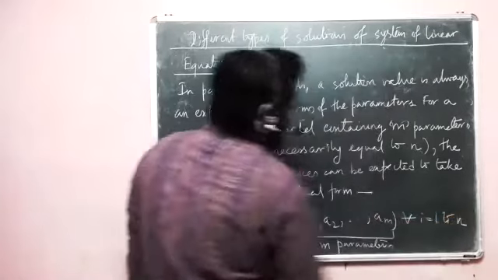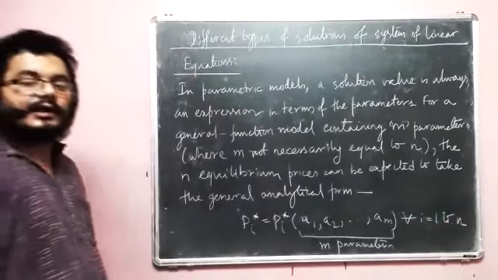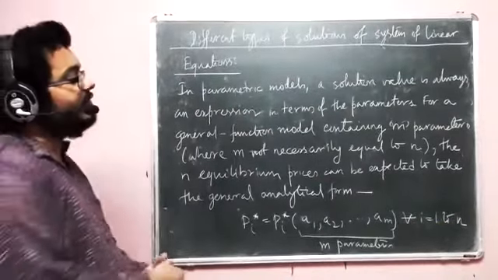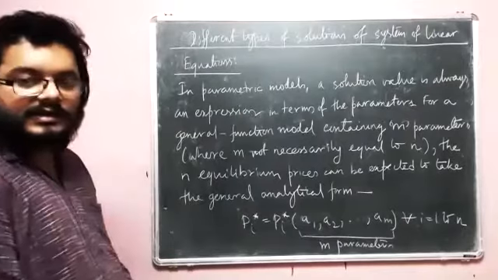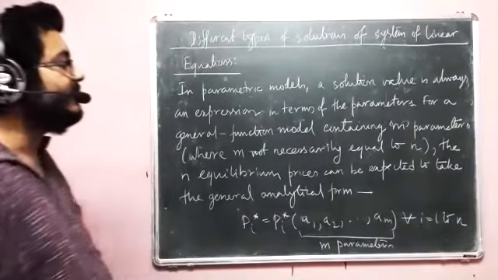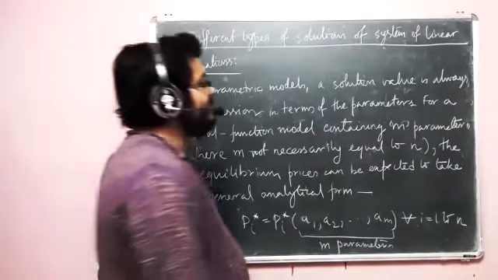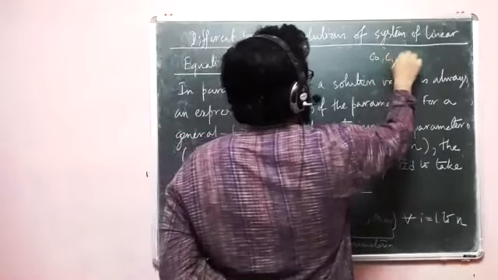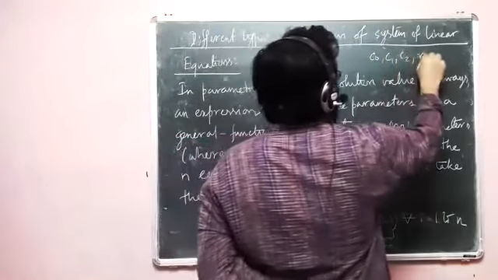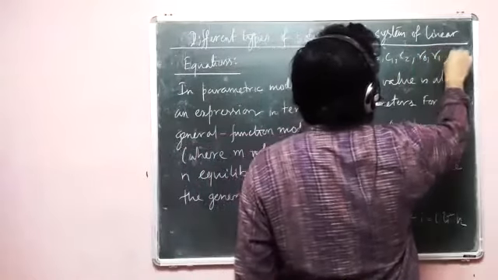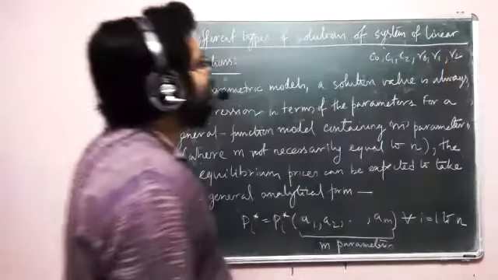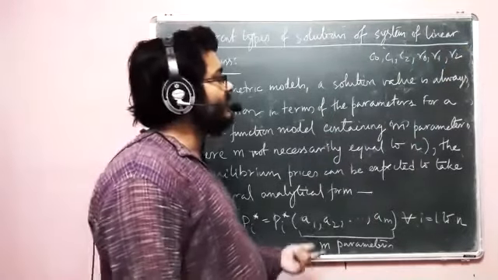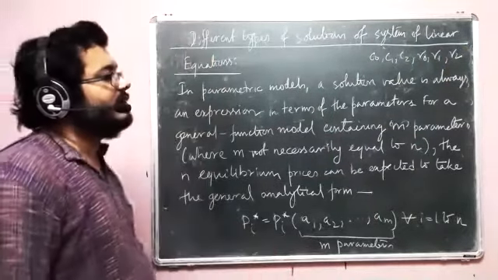Two things to note. Number one, which we said, that m is not necessarily equal to n. Number two is we have seen this, right? For example, in the one model that we discussed, we had parameters like C naught, C1, C2, then gamma naught, gamma 1, and gamma 2. And we saw that P1 star involved C1, C2, gamma 1, gamma 2, and C naught.